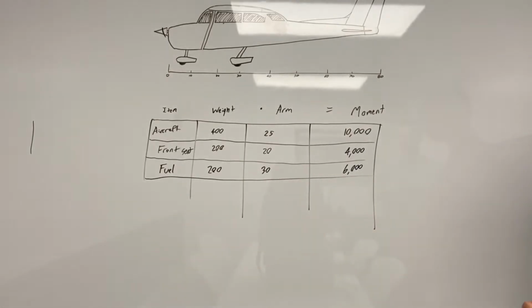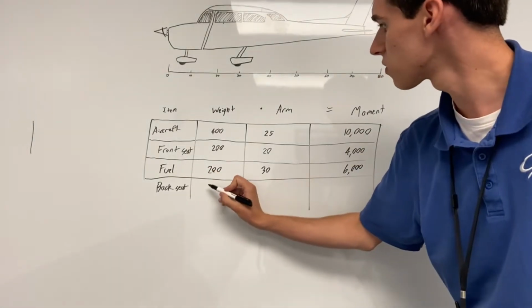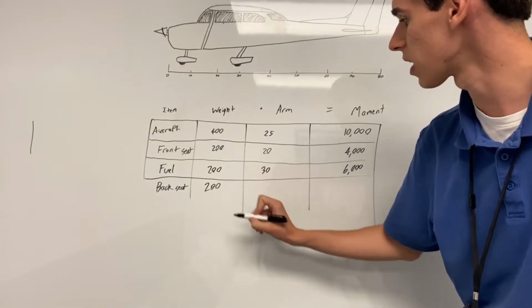Coming across, now we're doing the back seat. And this has a weight of also 200. We're just making the math real easy.